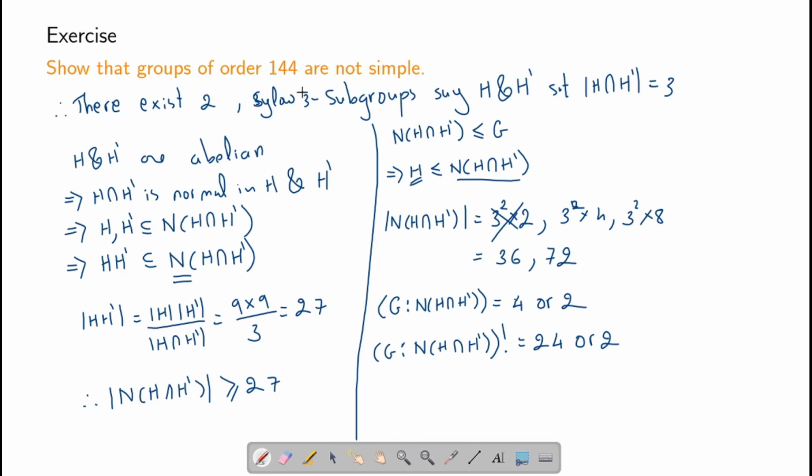That is, 144 does not divide the factorial of the index of N of H intersection H prime in G. Therefore, N of H intersection H prime should contain a normal subgroup of G. This contradicts the fact that G is simple, and therefore we proved our result.